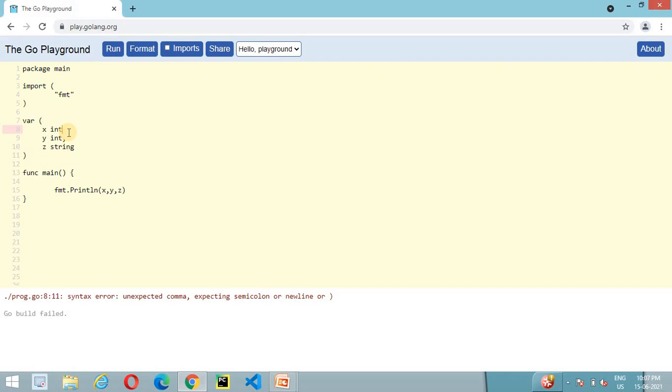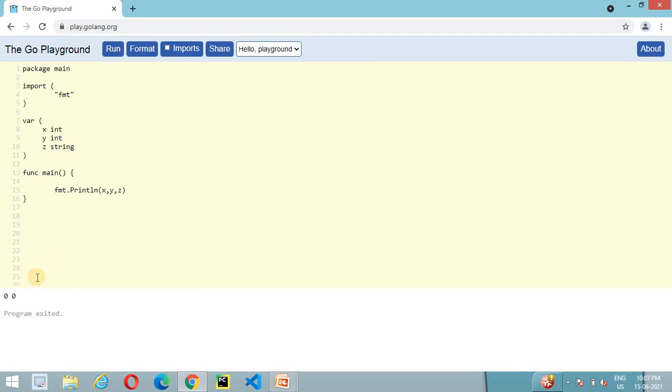Sorry, there is one more mistake here, I'm using a comma, because in Golang there is no requirement of a comma or semicolon to terminate any statement.